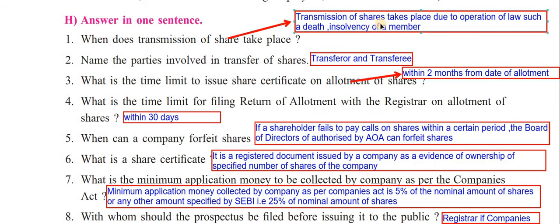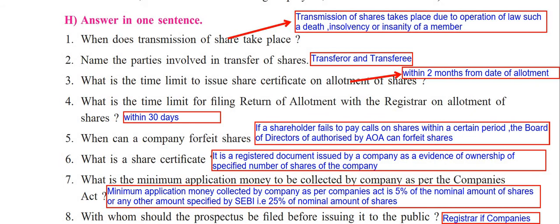Okay, insolvency or insanity of a member. Okay, so this is a very simple question. Transmission happens, obviously it is by operation of law, but when does it happen? It happens when shares automatically get transferred to somebody else's name due to death, insolvency or insanity of a member.